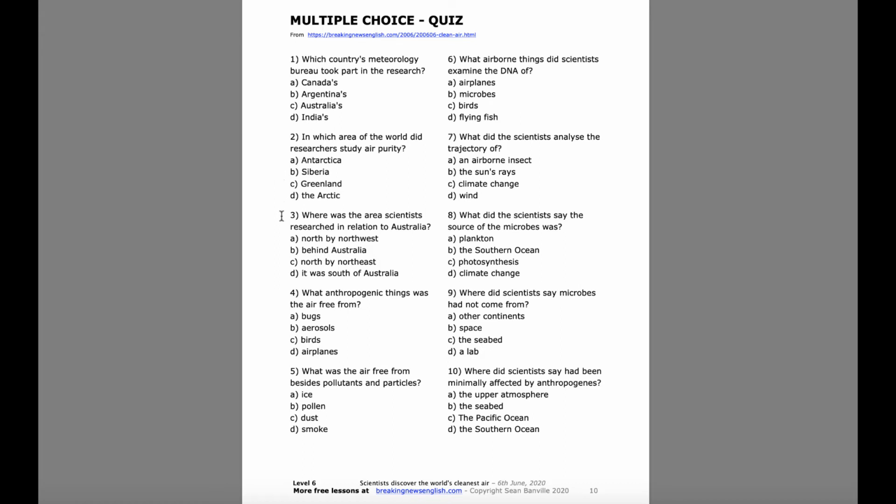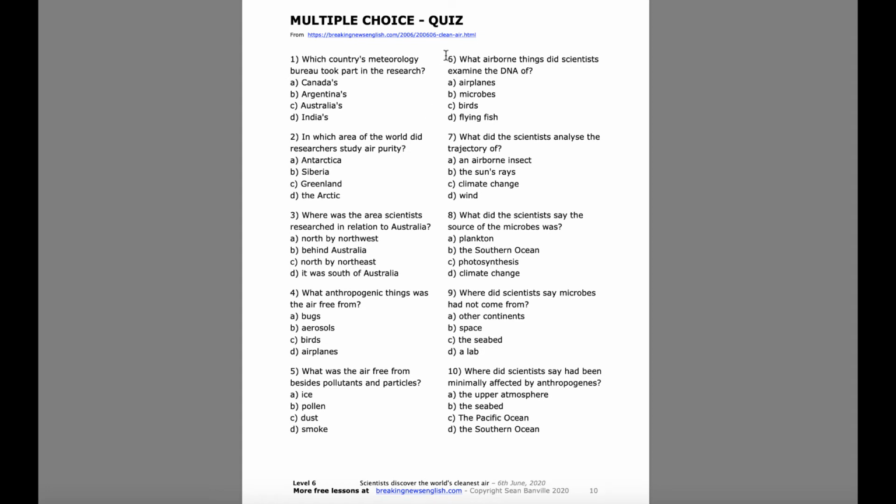3. Where was the area scientists researched in relation to Australia? A, north by northwest, B, behind Australia, C, north by northeast, or D, it was south of Australia. 4. What anthropogenic things was the air free from? A, bugs, B, aerosols, C, birds, D, airplanes. 5. What was the air free from besides pollutants and particles? A, ice, B, pollen, C, dust, D, smoke.